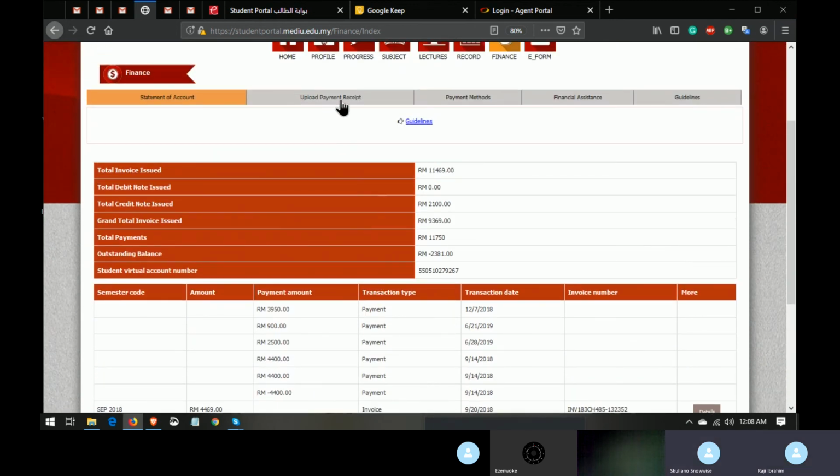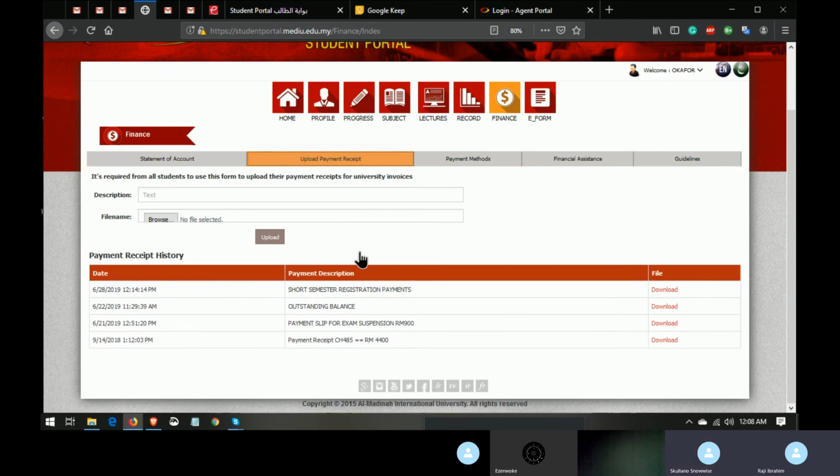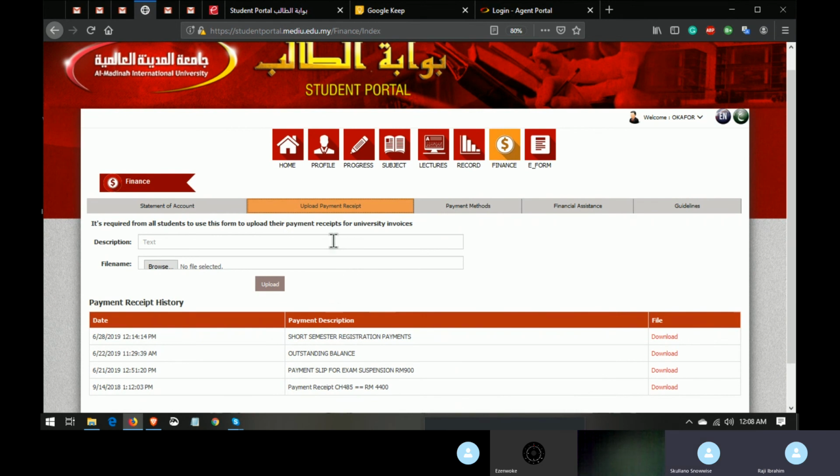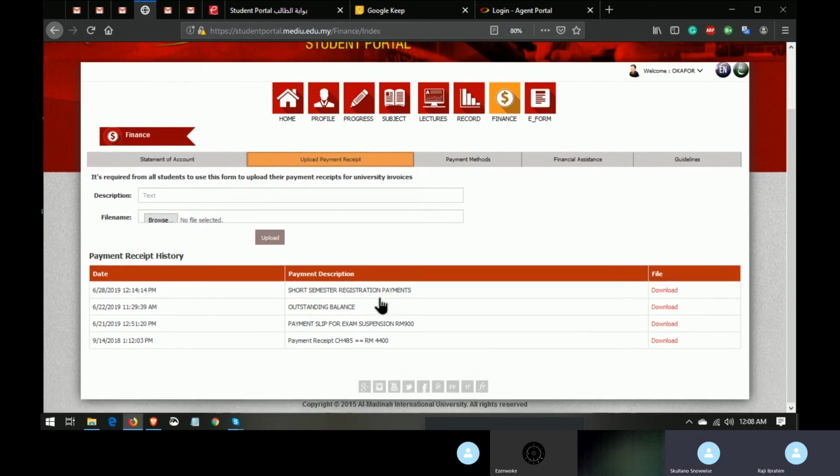Then you have the upload receipts. If you pay through bank deposit, I mean you pay on the ATM, you always snap your receipt with your picture and upload it, for you to be able to follow the record and for them to also easily upload. I think that's one payment method.